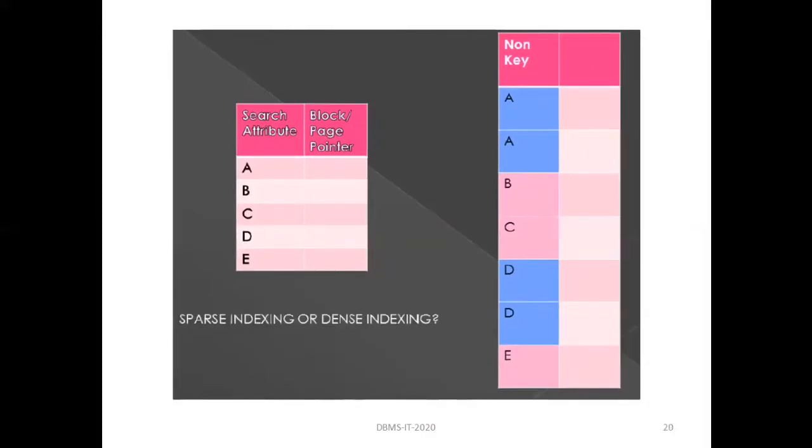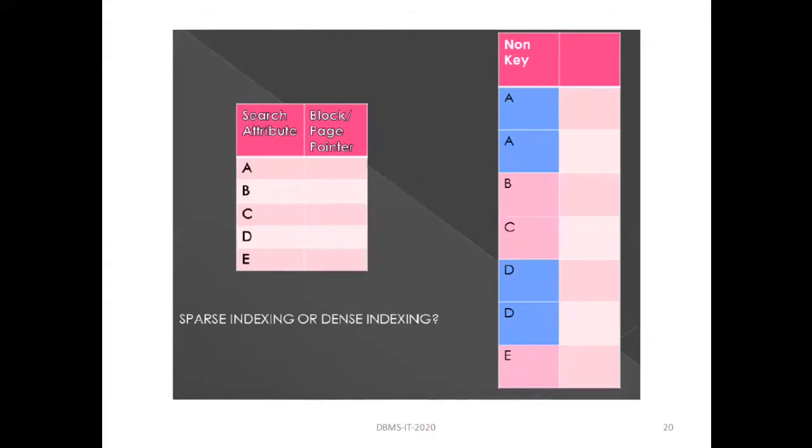So this is a little bit confusing. Is it sparse indexing or dense indexing? It is sparse indexing because not all the records get an entry in the index file. Only the unique records get an entry in the index file. You can see there are 7 records in the main file, but the index file contains only 5 records. So it is sparse indexing.